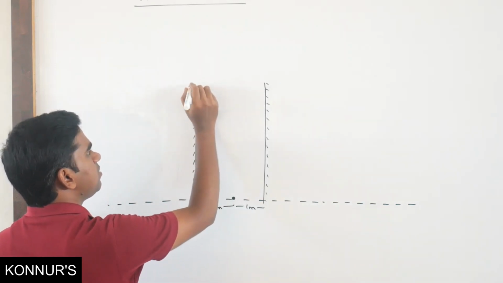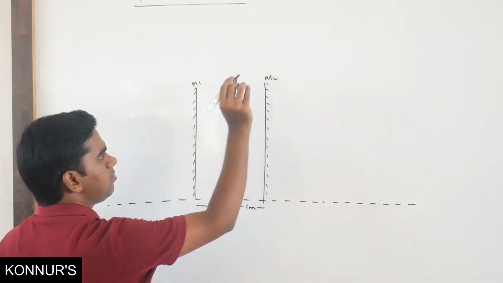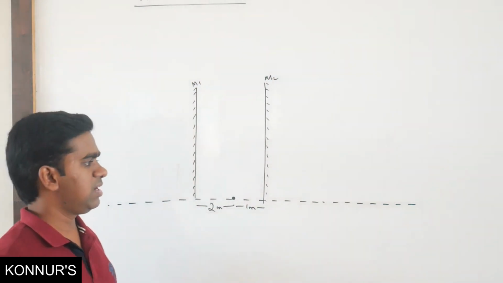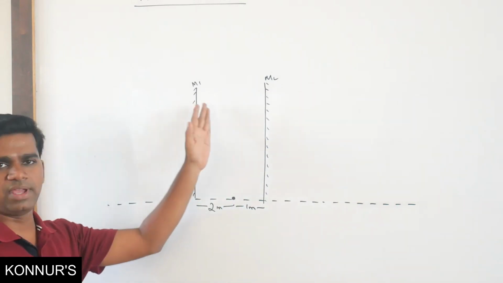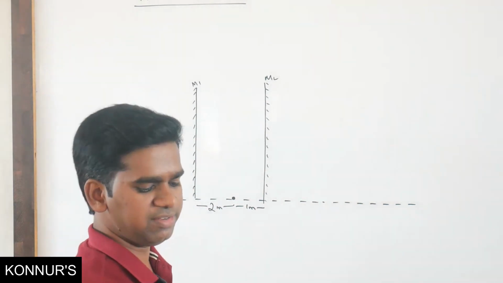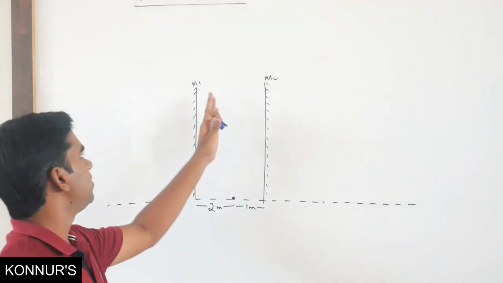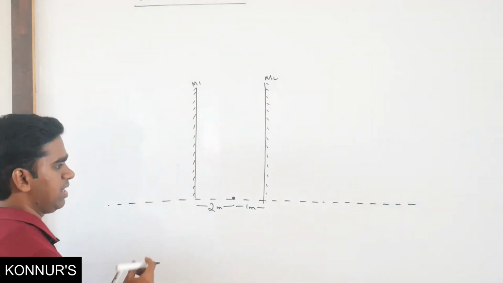Say this mirror you can take as M1 and this you can take as M2. They may ask where is the third image from M2 or where is the fourth image from M1. So we have to find the respective distances of different images from mirror M1 and mirror M2. We'll see what will happen exactly here.